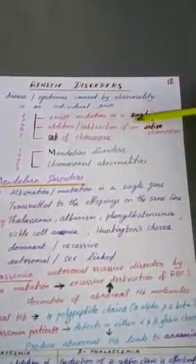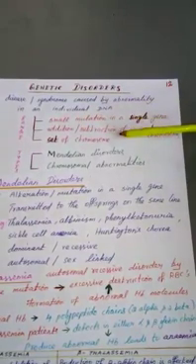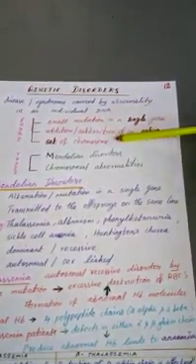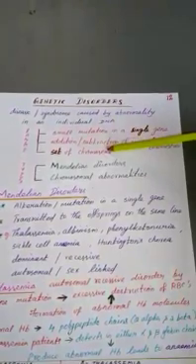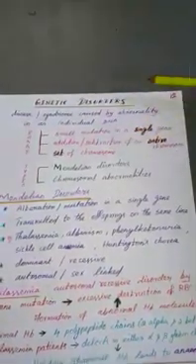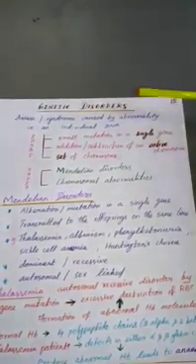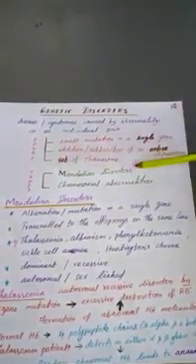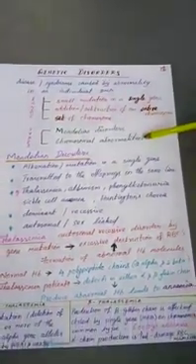Addition or subtraction of an entire chromosome. The third one is a set of chromosomes. So the abnormality can happen in a single gene, in an entire chromosome, or in a set of chromosomes. So this is the range of chromosomal abnormality or genetic disorder. See the types. There are two types, Mendelian disorder and chromosomal abnormality.